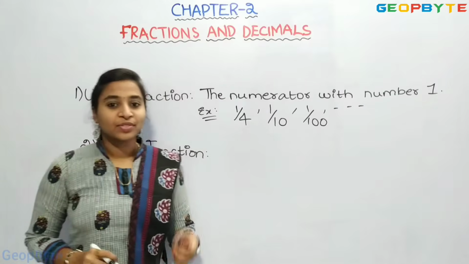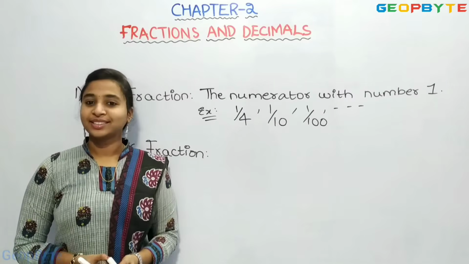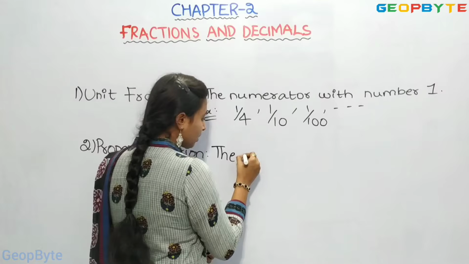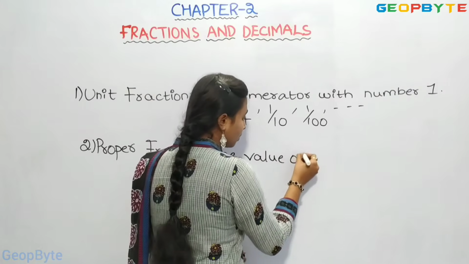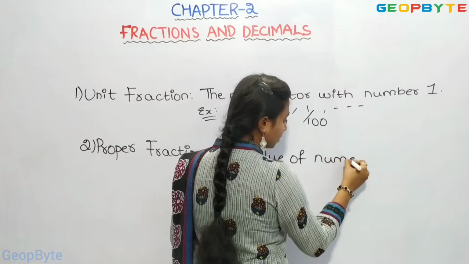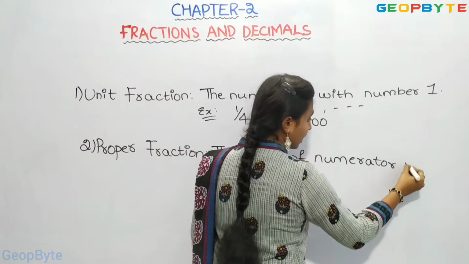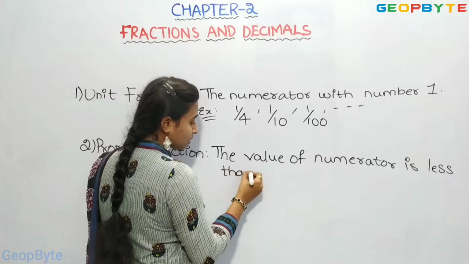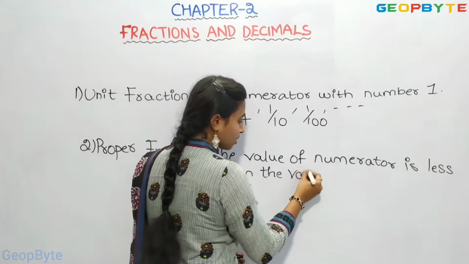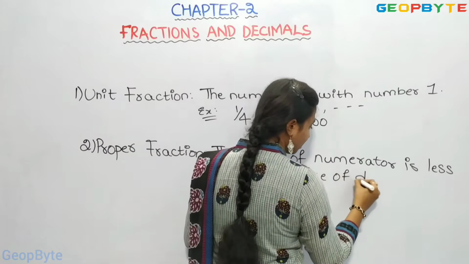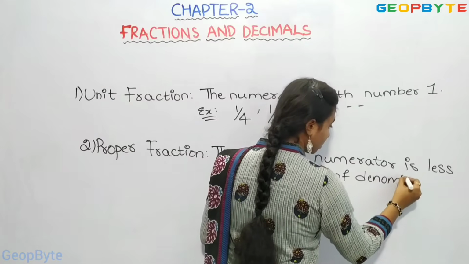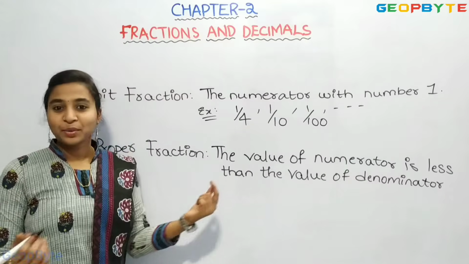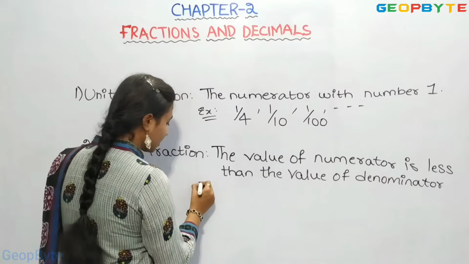In a proper fraction, the value of the numerator is less than the value of the denominator. Right?